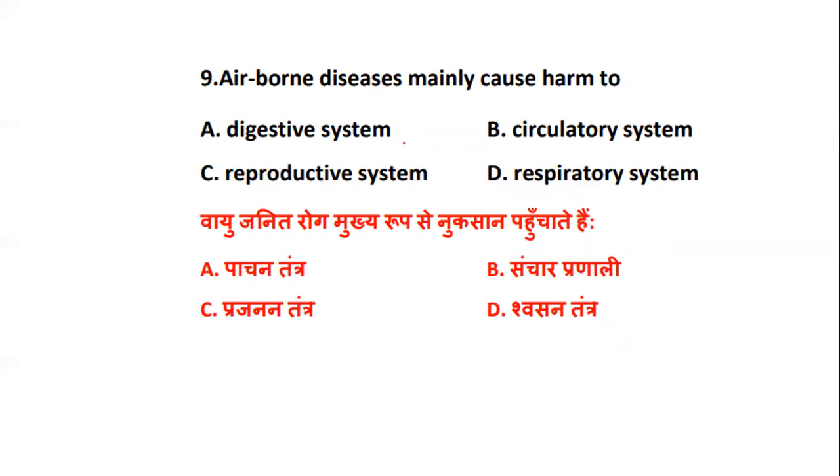So they are asking about airborne disease causing harm to what? Okay, is it digestive system? Is it circulatory system? Is it reproductive system? Or is it respiratory system? So yes, airborne disease mainly cause harm to your respiratory system. Airborne, no? So it is not digestive or reproductive or circulatory, but it causes harm to respiratory system.